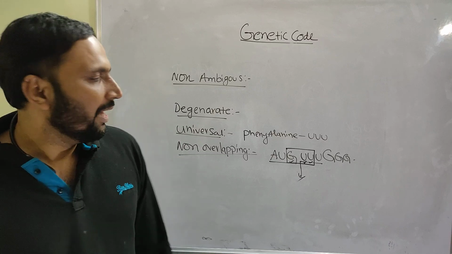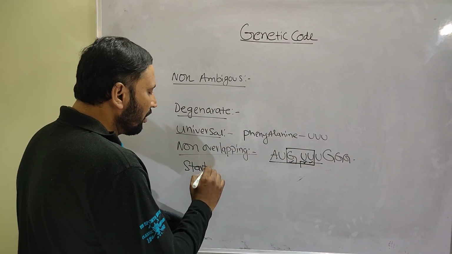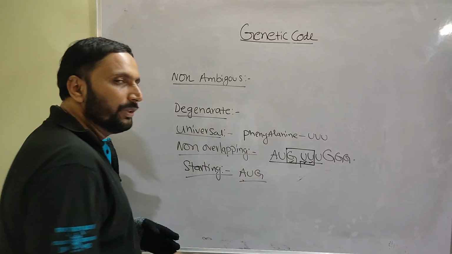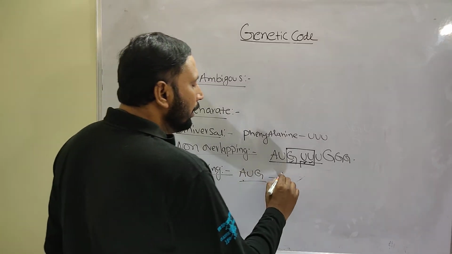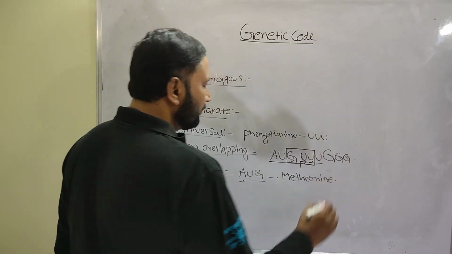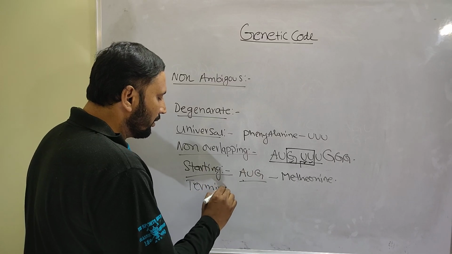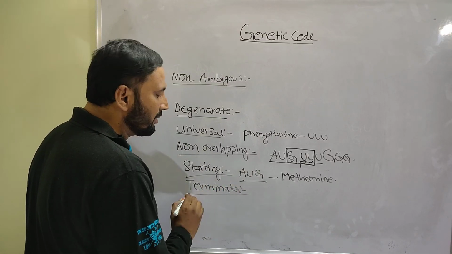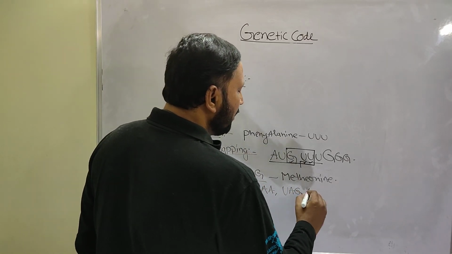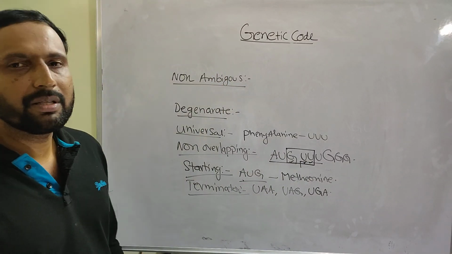Remember that. And always the starting codon is AUG, the first initiator. AUG is the initiator. AUG codes for methionine. Remember that one. And terminator codons: what are the terminator codons which terminate protein synthesis? UAA, UAG, and UGA. These are nonsense codons. So these are the properties of the genetic code.